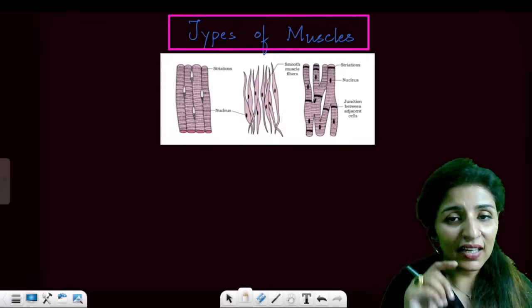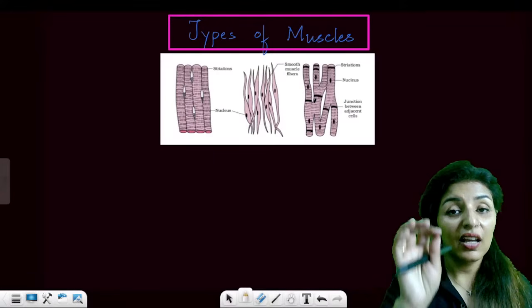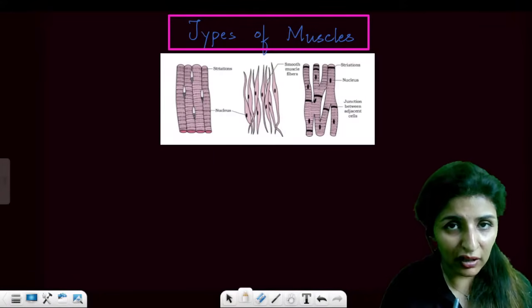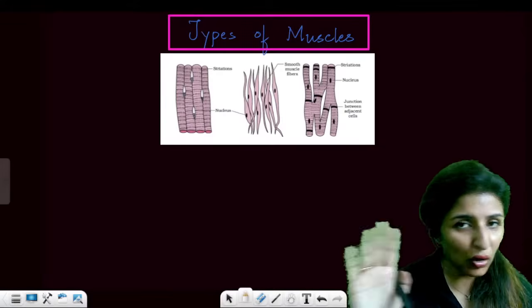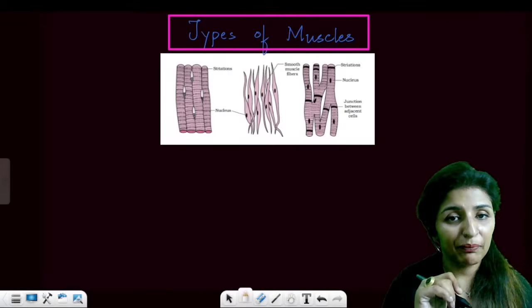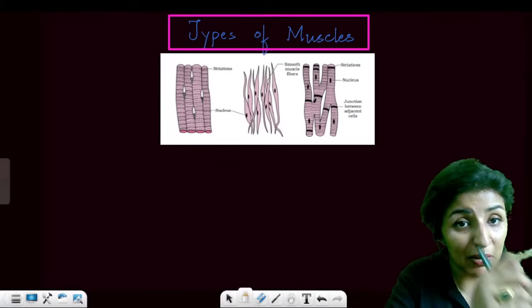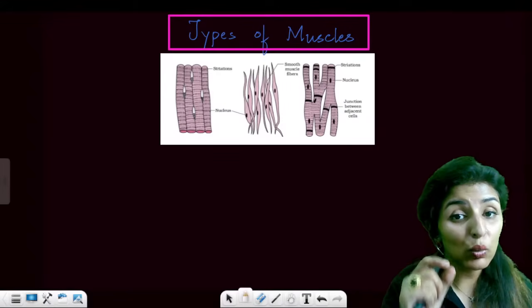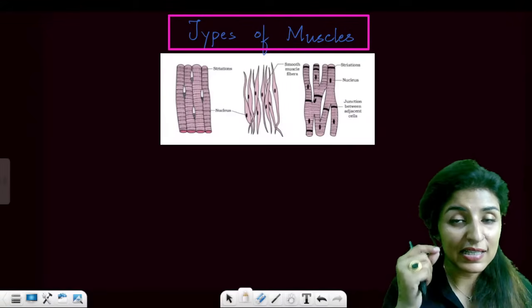Right? Now see the second diagram. Smooth muscle, involuntary. These muscles are found in your internal organs. All the internal organs which are not in your control. Now see the shape. The first diagram, that is the voluntary muscle, is cylindrical in shape, while the smooth muscle is pointed at the ends, tapering ends.